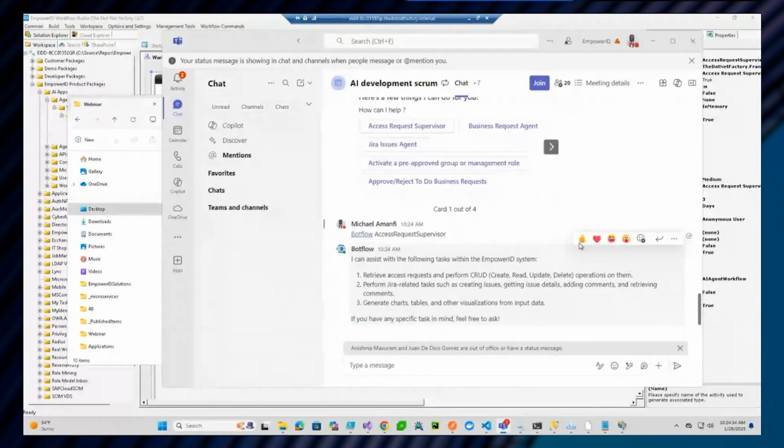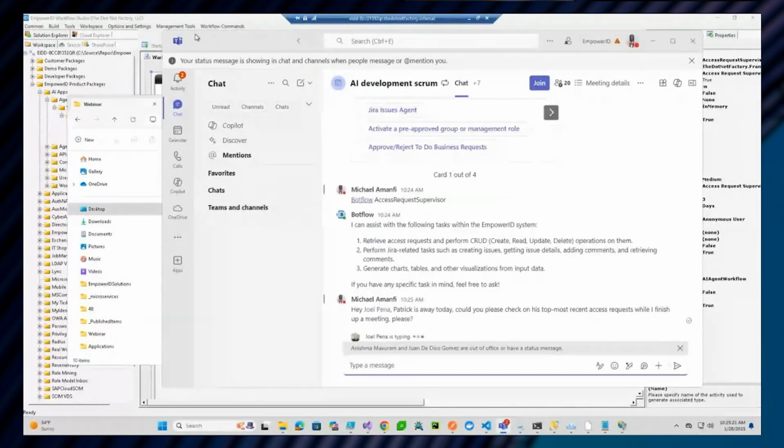All right, so the first thing it does is that it tells me about its capabilities. So what it can do for me, essentially, it can retrieve access requests and perform CRUD operations against those access requests. And it also has the ability to interact with Jira related tasks. But what I'm actually going to do is that because I'm in this meeting, I'm going to delegate my task to one of my colleagues here in my team.